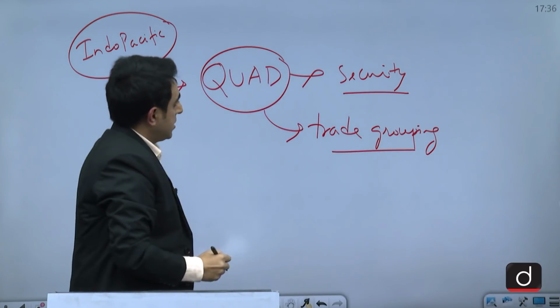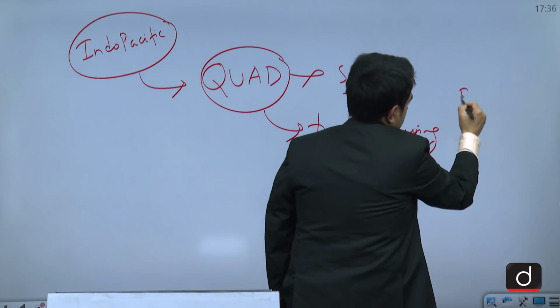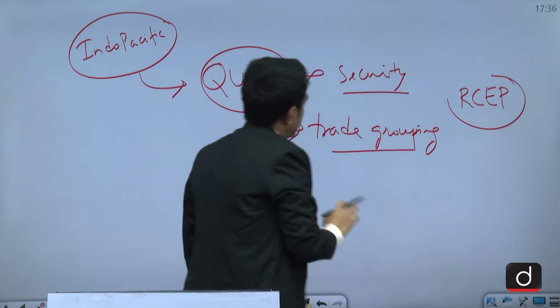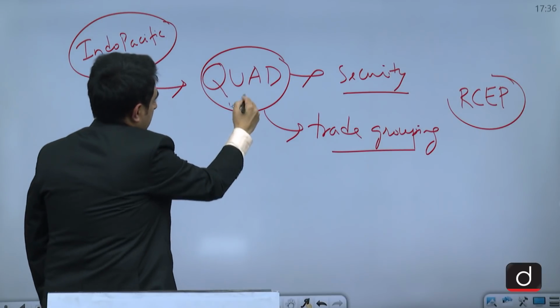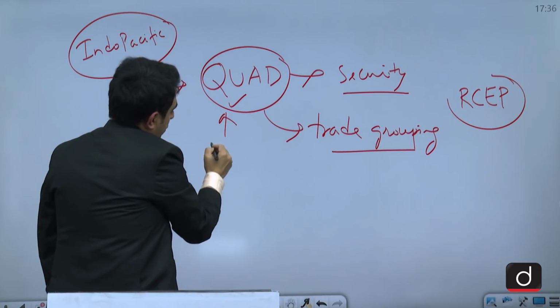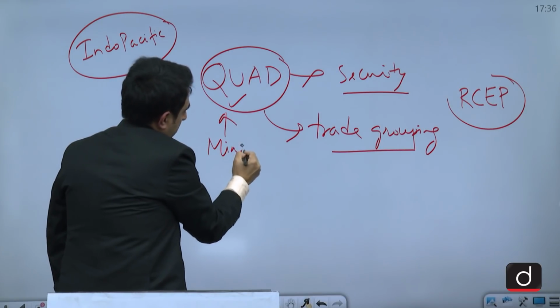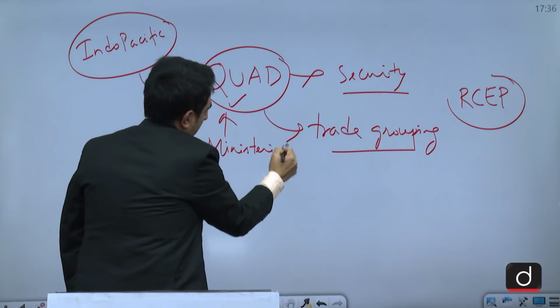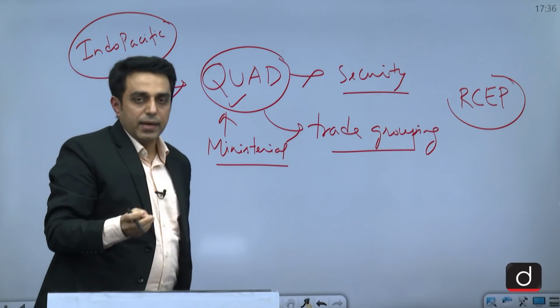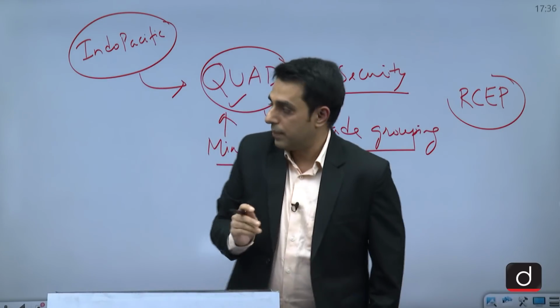And again, UPSC did not ask about RCEP, which was in news and India has walked out of it. But instead it has focused on Quad, which was again in news because of the upgradation to ministerial level of Quad by the four countries, which are India, US, Japan and Australia.